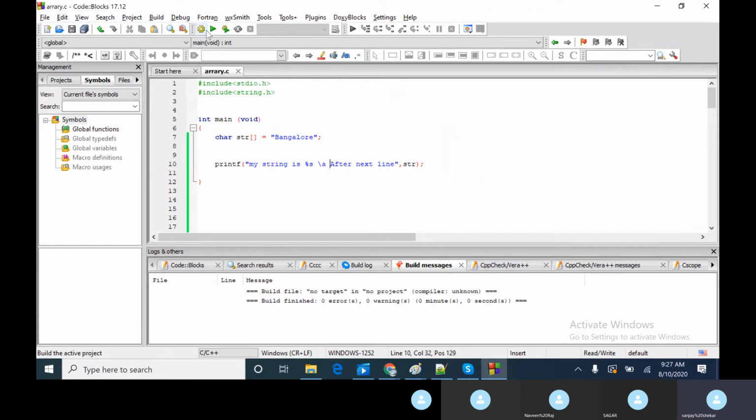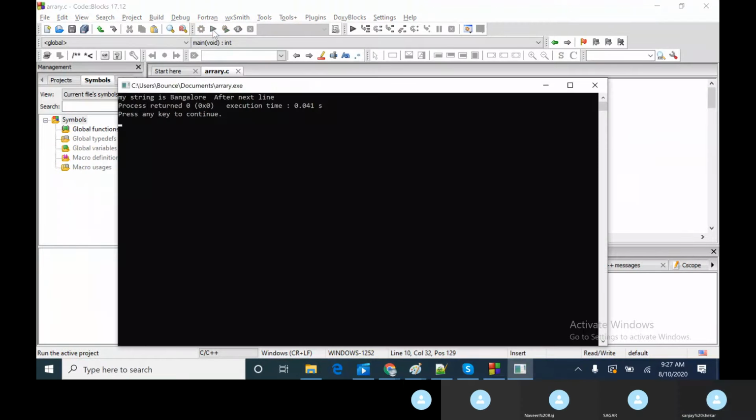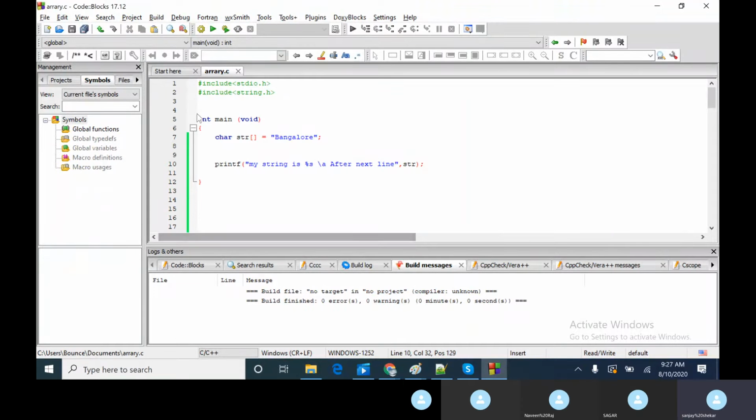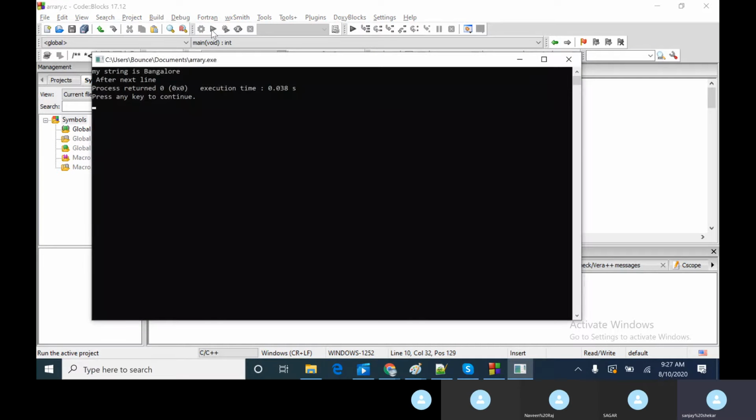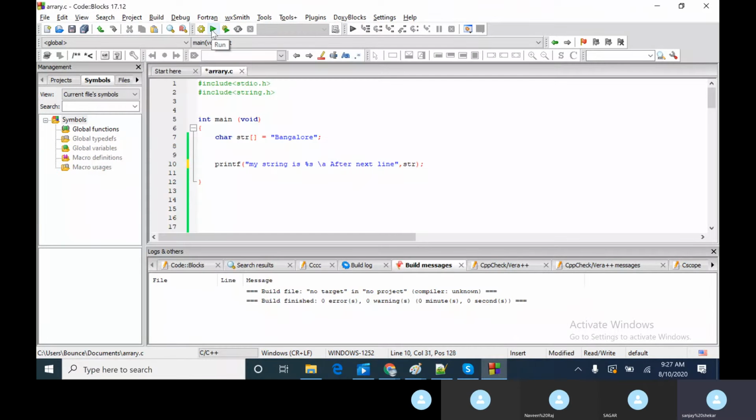Compile this and run. If you see, there is an alert, there is a sound. And let me not put this and compile. There is no sound. But if you put this, there is an alert sound which comes for us.